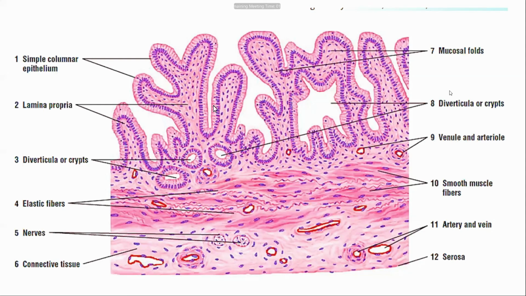The diverticula or crypts are foldings of the gallbladder seen in section, and they look like glandular structures, but these are not glands. They are only a cross section of the gallbladder, so don't confuse them with villi and foldings of the gallbladder.